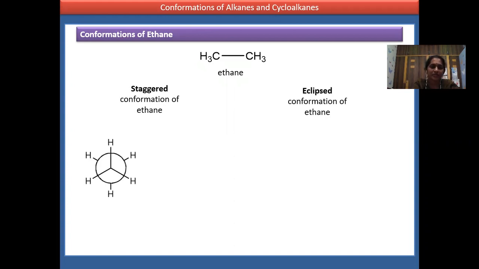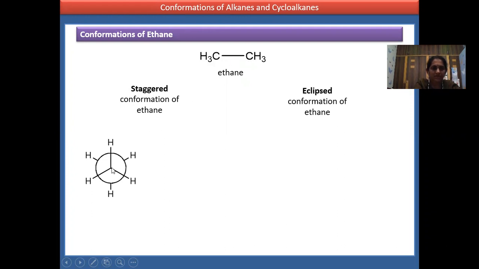Here in the staggered conformation, if you see, the front CH3 is visible and the back CH3 is also visible. The carbon is behind the carbon. Here you can see, this is the carbon atom, and exactly there is a bond to another carbon atom behind it. Here we'll number this C1 and this C2.